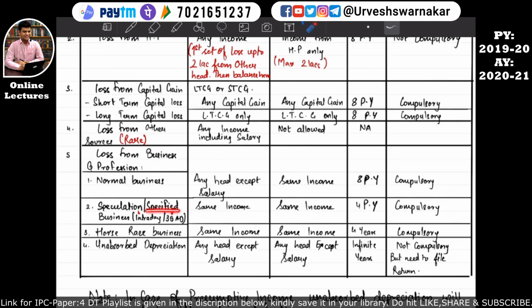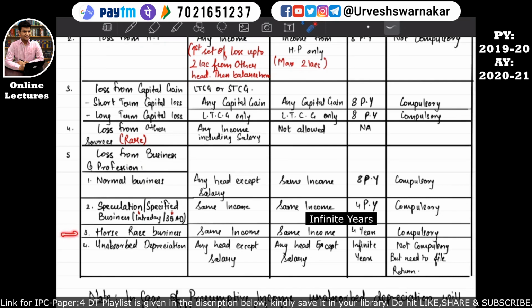If an assessee incurred a loss under specified business, then such loss can be set off against the income of a specified business in the previous year. But if in the previous year there is no sufficient income or such losses are not 100% set off, then such losses of the specified business can be carried forward for an infinite number of years. And in the subsequent previous year, the specified business losses also can be set off against the same business, that means from the profit from the specified business. I hope this is quite clear to you all.